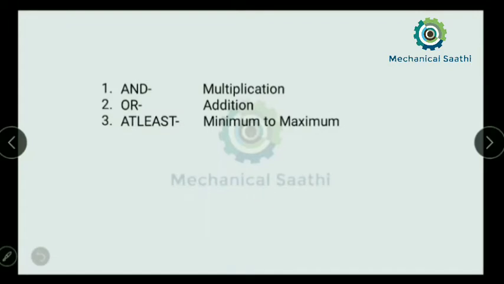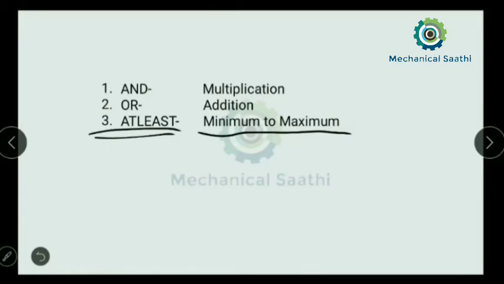If we see "at least" in any sentence, then we have to go from the minimum to the maximum. So what does "at least" mean? It means we have to go from minimum to maximum.